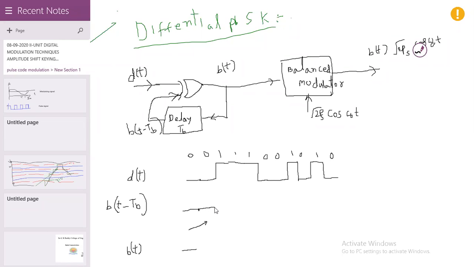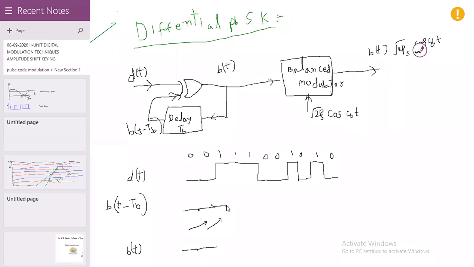Therefore, d of t is 0 and b of t minus TB is 0, so the output of the exclusive OR gate is also 0. Then this 0 is shifted to the delay network. At this delay network, after TB, the output is again 0.